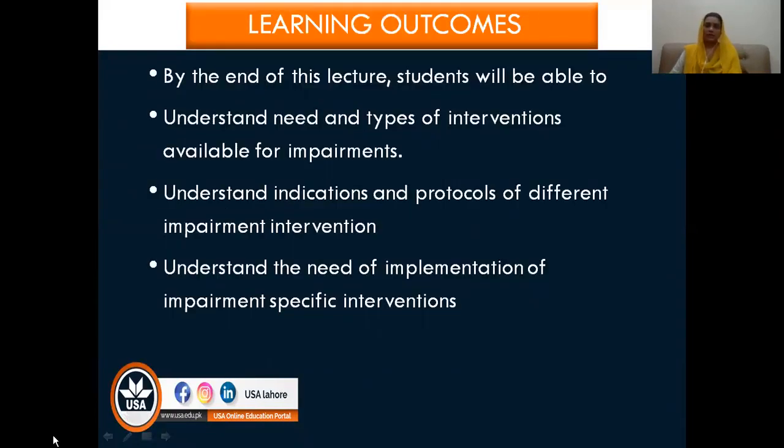By the end of this lecture, hopefully, you will be able to understand the needs and types of interventions available for impairment. First, you will know which impairment interventions can be used. Then you will understand the indications and protocols of different impairment interventions. And finally, the need to implement specific interventions in neurological physical therapy patients. So these are the learning outcomes for today's lecture.